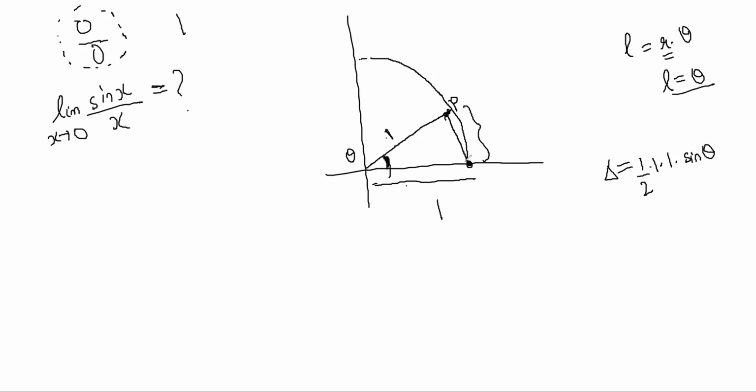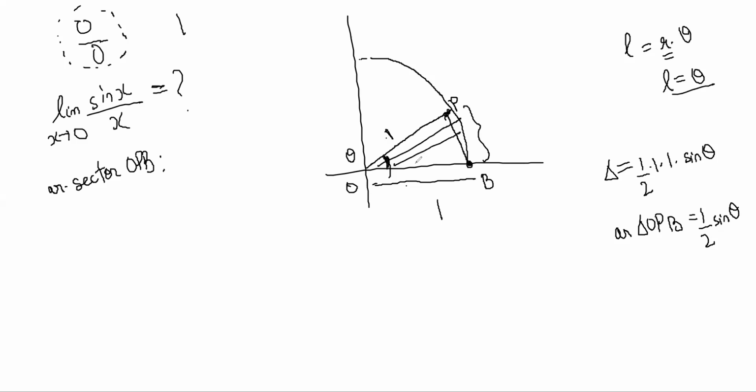This point is P, this point is O, and this point is B. So the area of triangle OPB is half sine theta, right? Now, what is the area of sector OPB? Understand the meaning of sector OPB? Sector OPB, it is a fraction of pi R square.